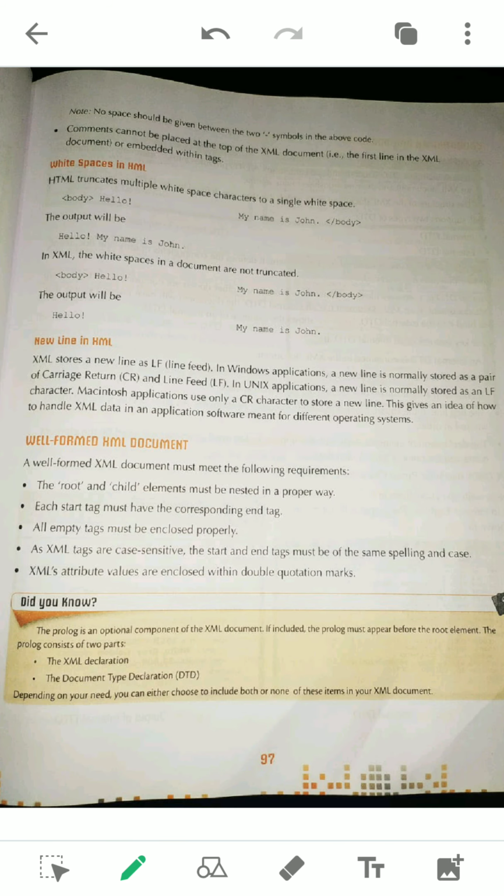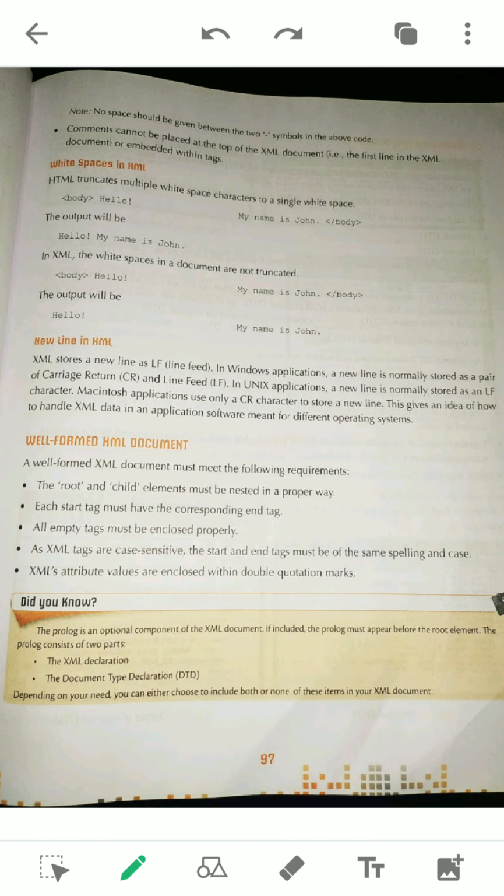The first restriction: you see the note that is given. There should not be any space between these two hyphen symbols. To remember all these things, highlight them in your book using your highlighter, or you can underline with your pen. These two restrictions you see.